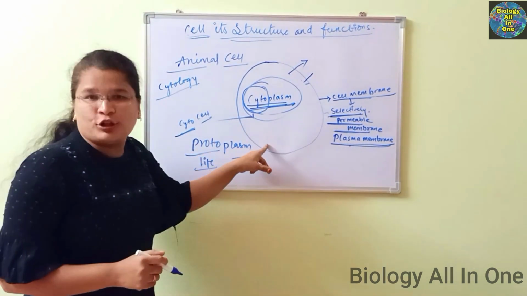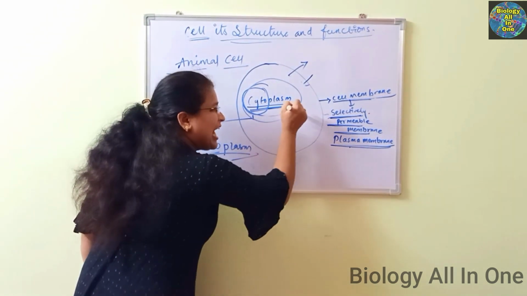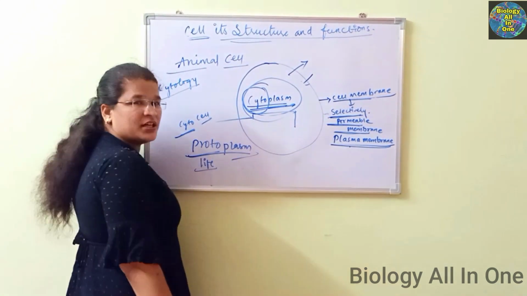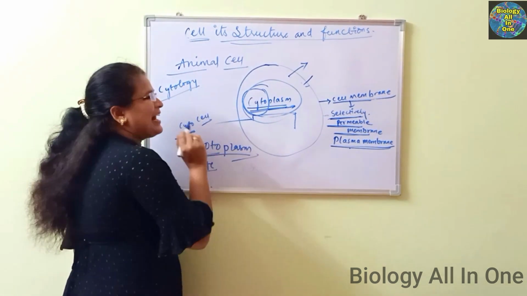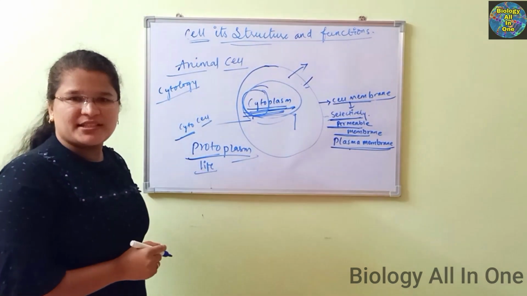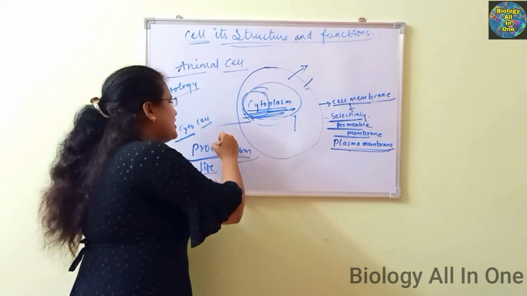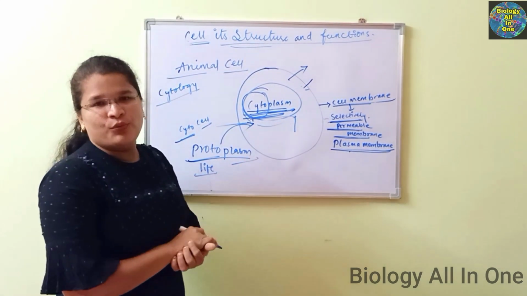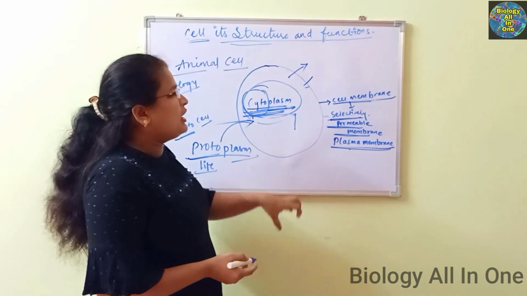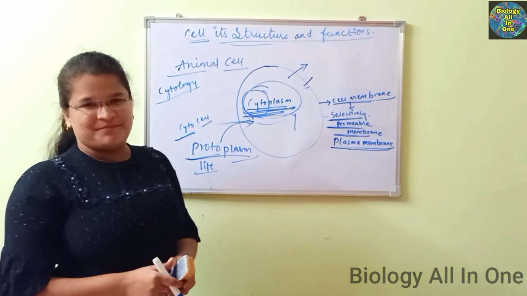Cytoplasm was first named protoplasm, but later on scientists understood that it is not giving any life to the cell organelles which are present inside the cell. It is just giving the nourishment. It is nourishing the cell organelles. That's why they gave the name cytoplasm again. Understand? They changed the name from protoplasm to cytoplasm. That is what happened. And next, the main organelle which is present inside the cell is the nucleus.